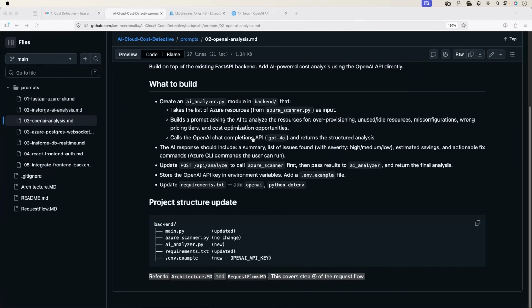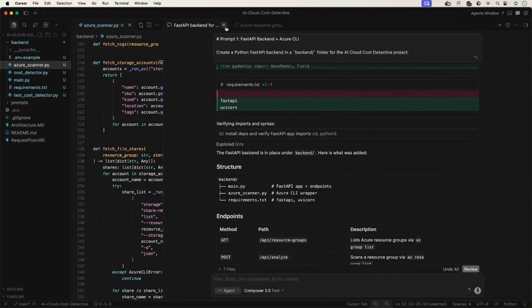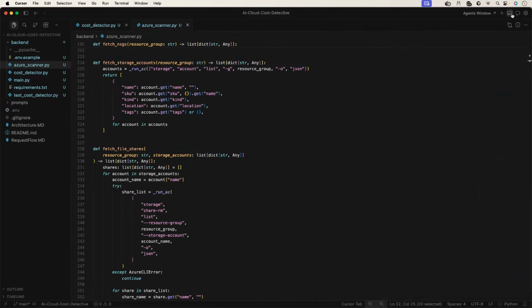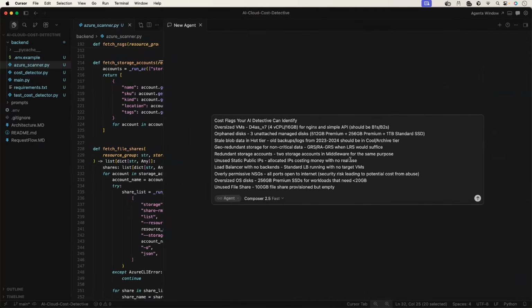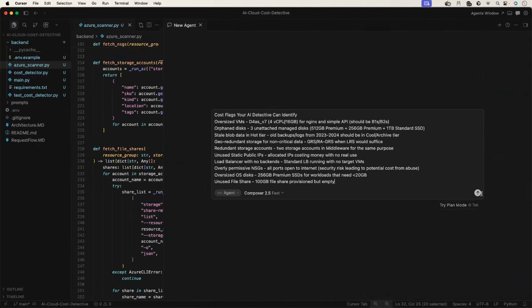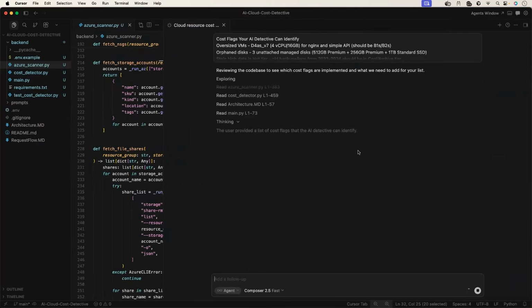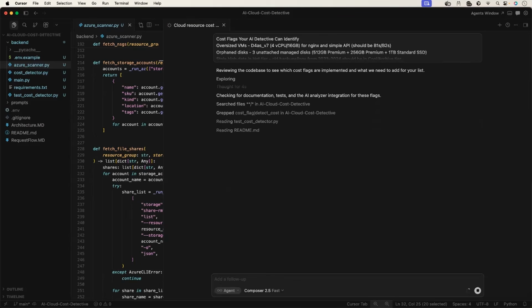Okay. Now let's go back to Cursor. Either we can create a new agent or we can continue with the existing one. Anything works. I'll close these agents. I'll click on a new agent, and here I'll just paste the prompt. Now this is also going to take another 2 to 3 minutes. This time it has to understand where my OpenAI API key is. Then it has to frame the prompt. Once it is ready, I'll walk you through the Python file as well.